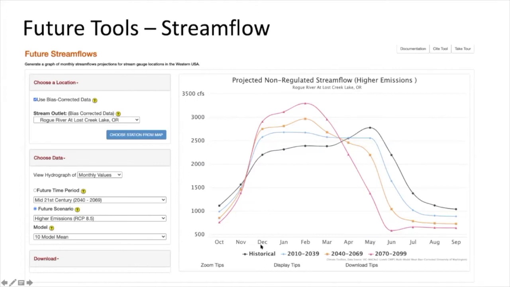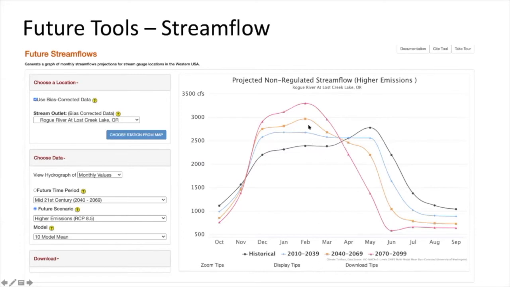Historically, that's where it's peaking each year. And then this is under the RCP 8.5 scenario, so the high emission scenario, and we have projections for the streamflow hydrograph for the early, mid, and late parts of the century.